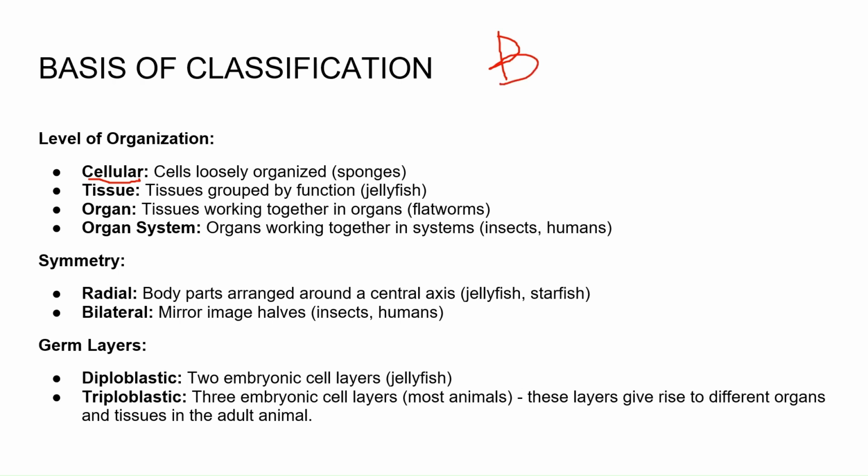An example is sponges, also called poriferans. We will study them in the further sessions. Tissue is nothing but a group of cells, right? A group of cells forms a tissue. Similarly, a group of tissues forms an organ, and a group of organs forms an organ system.